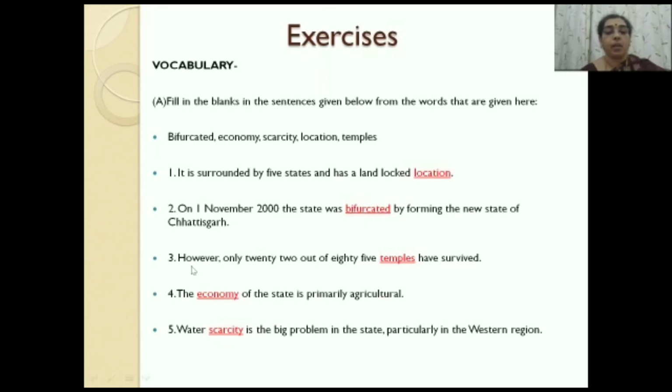Third sentence: however, only 22 out of 85 dash have survived. We are referring to the temples of Khajuraho. Fourth, the dash of the state is primarily agricultural. The answer here is economy. Water dash is a big problem in the state, particularly in the western region. The answer here is scarcity, which means shortage.